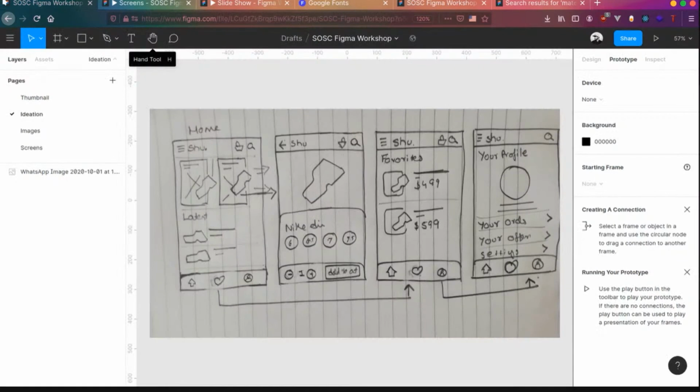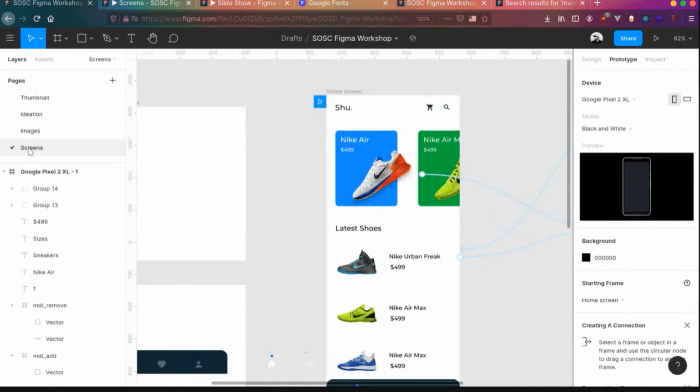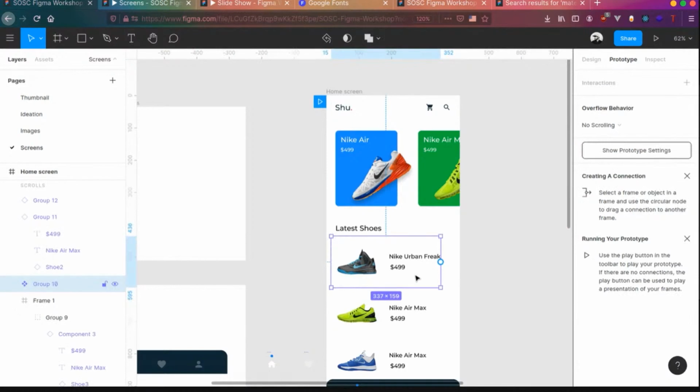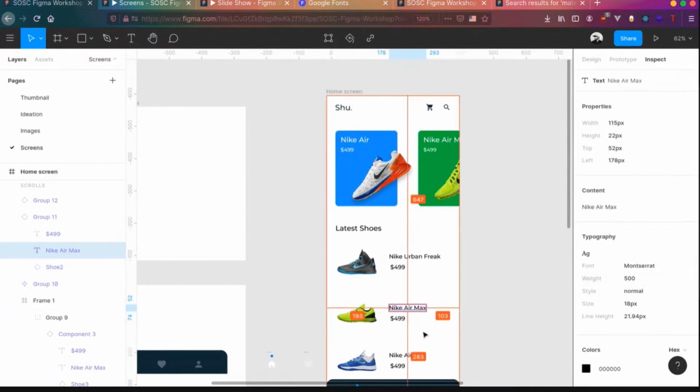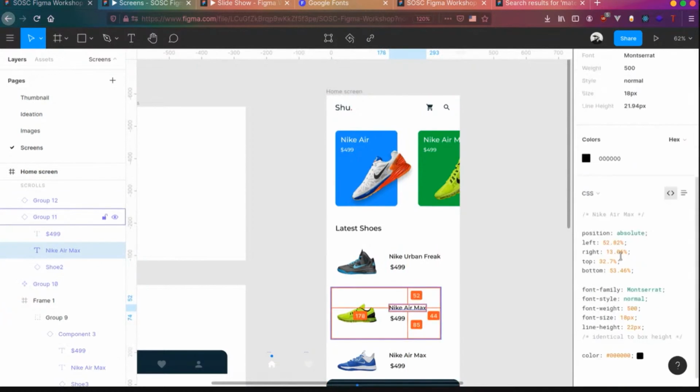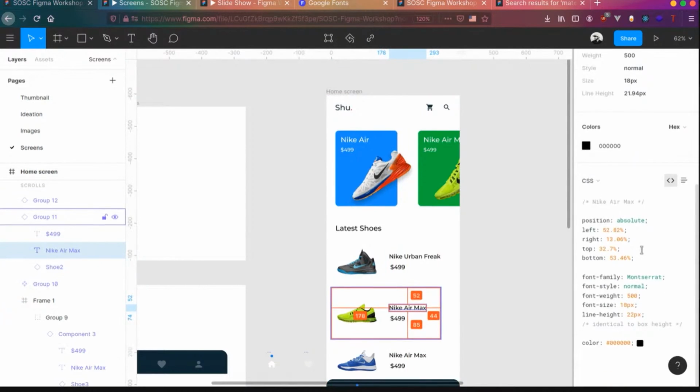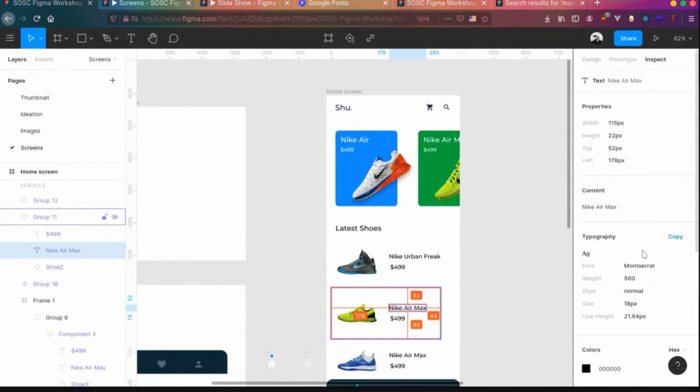One more thing I left out: you might be thinking, does it actually give me an app? Technically, no, it doesn't give you an app. But if you go to the fourth tab over here, it shows the inspect item. You can get the CSS styles of a particular component. For example, if you click on the text icon, you can see all the styles applied to it, and you can manually build it out in a different coding project.